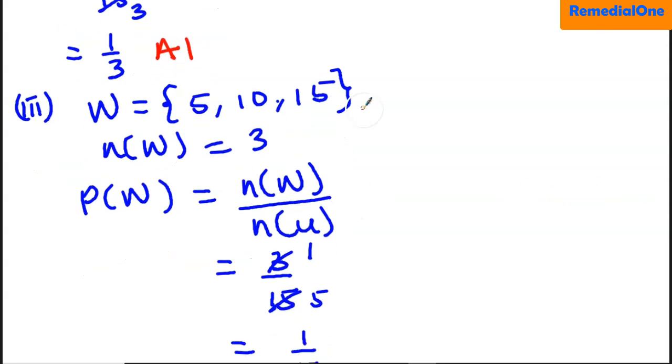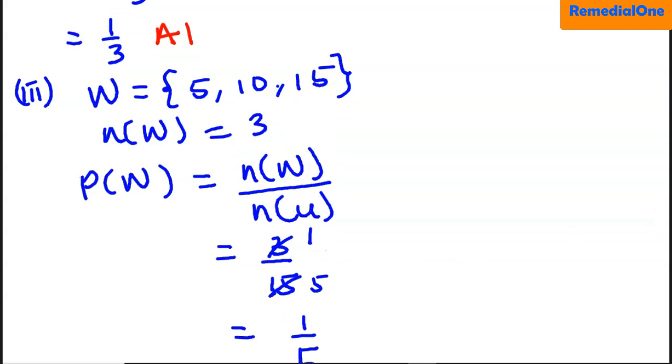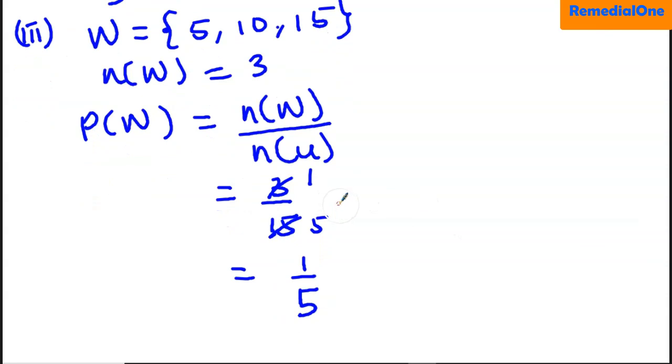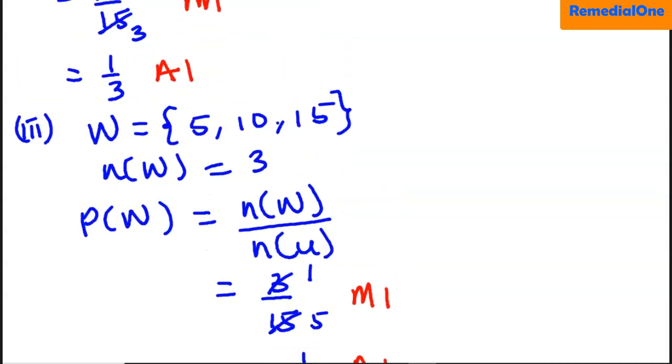The same thing applies to the second part. No mark was given to the set of numbers divisible by 5. But if a candidate begins to find the probability, being able to write 3 on 15, you get M1. Then the final answer, A1. This is the first part.